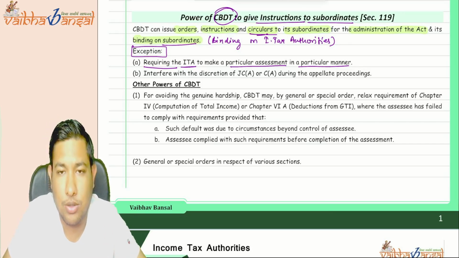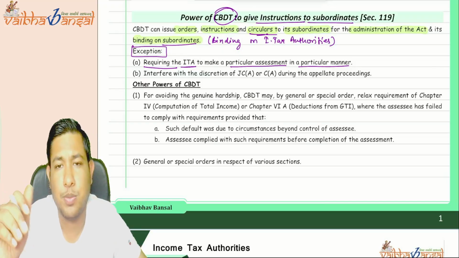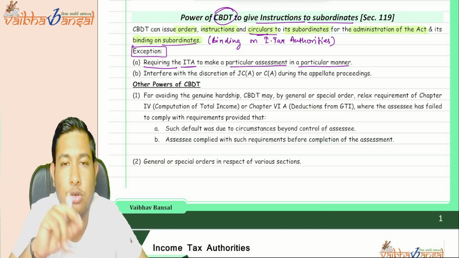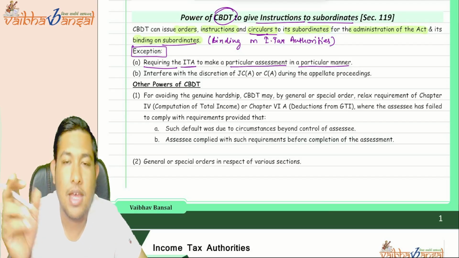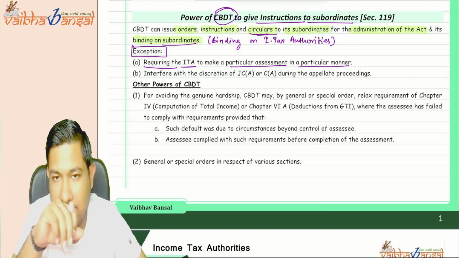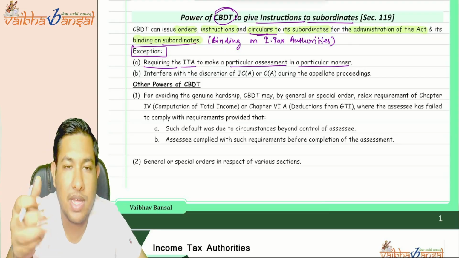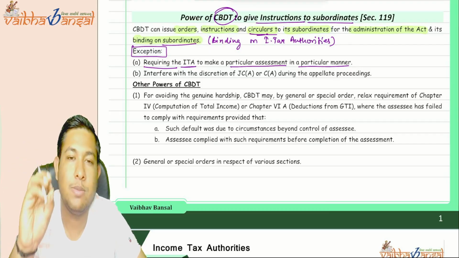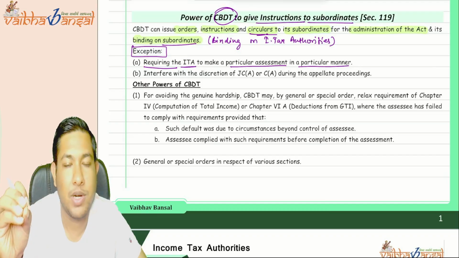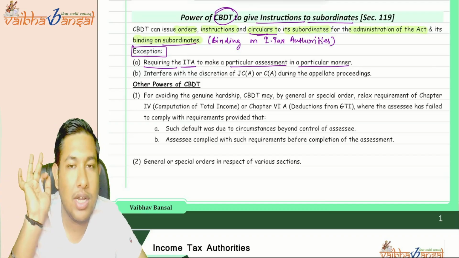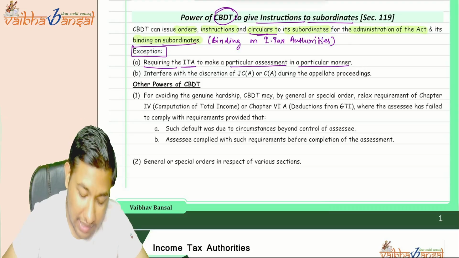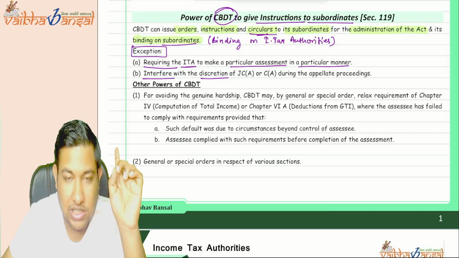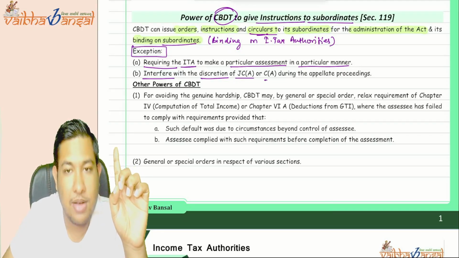They cannot be biased, saying that this particular assessment should be done in that particular manner. No, they cannot require any income tax authority to show such bias. Whatever the rules and regulations made for the general public, the same will be followed in that particular assessment as well. There will be no particular manner for such an assessment. Understood?